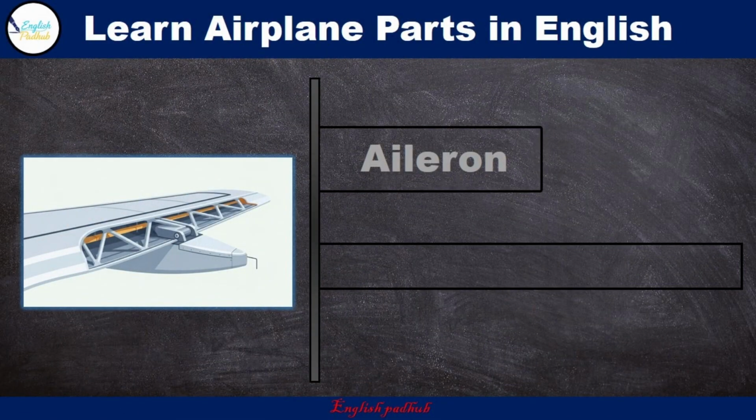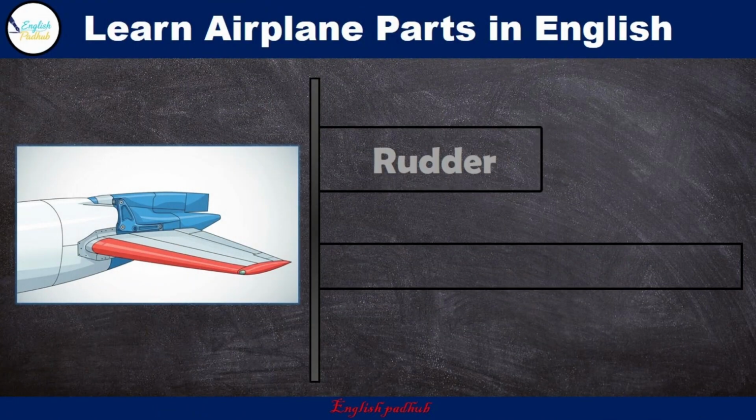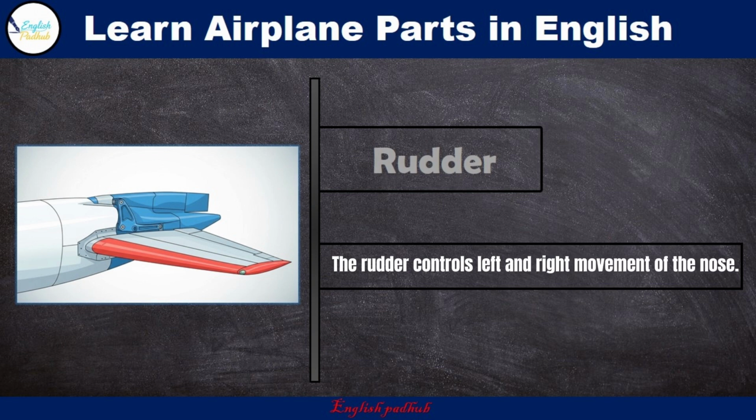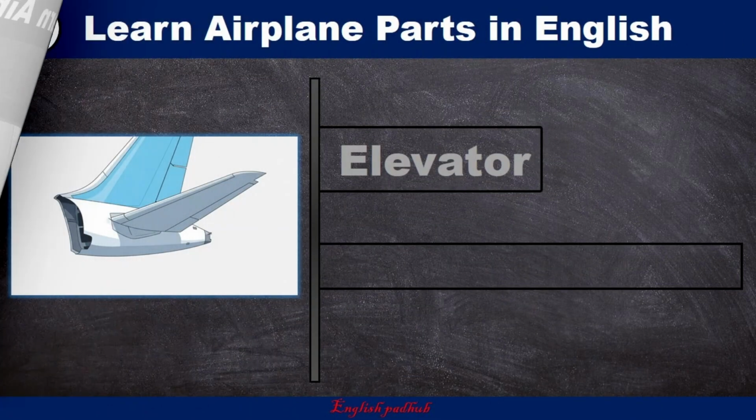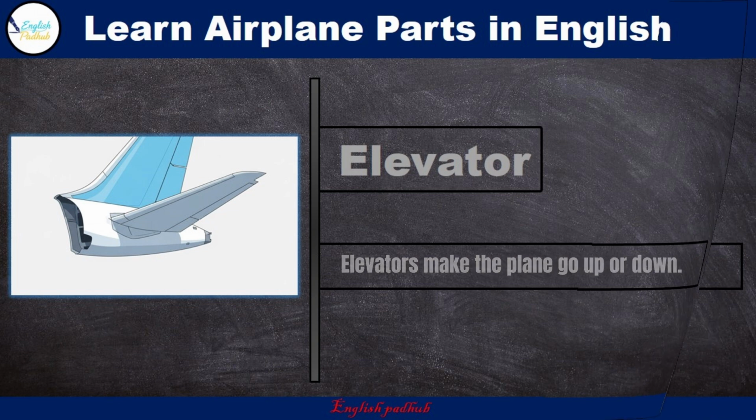Aileron. Ailerons help the plane turn left or right. Rudder. The rudder controls left and right movement of the nose. Elevator. Elevators make the plane go up or down.